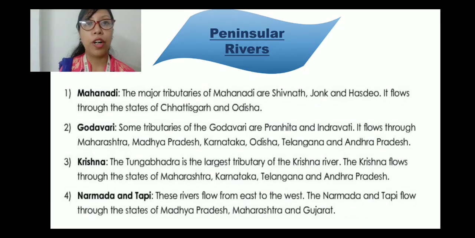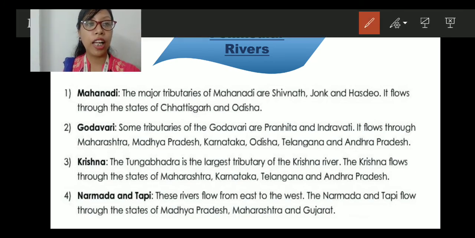Now let's move towards the peninsular rivers. The peninsular rivers have major rivers: Mahanadi, Godavari, Krishna, Narmada and Tapi. So the major tributaries of Mahanadi are Shivnath, Jong and Hasdeo. These 3 are the main tributaries of Mahanadi. It flows through the states of Chhattisgarh and Odisha.